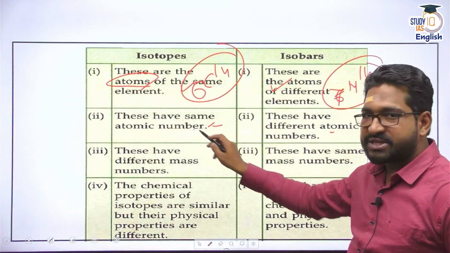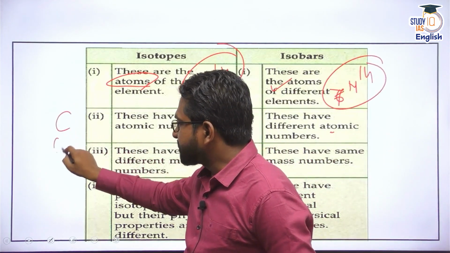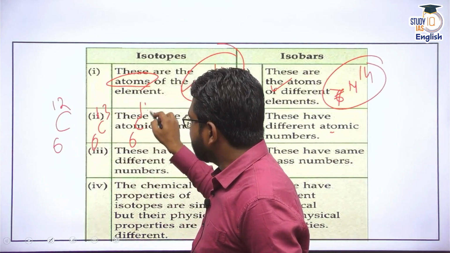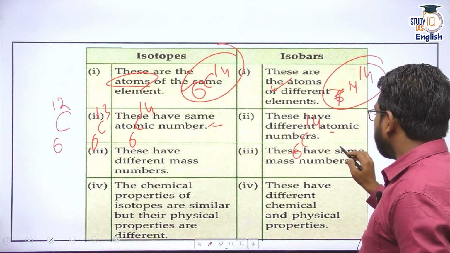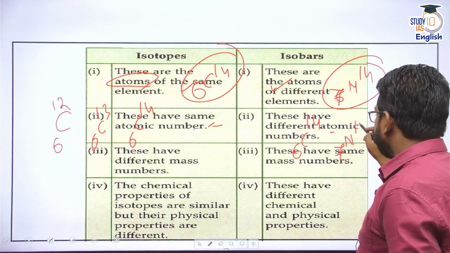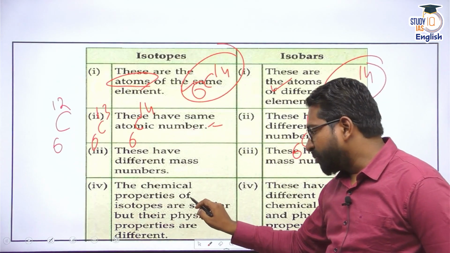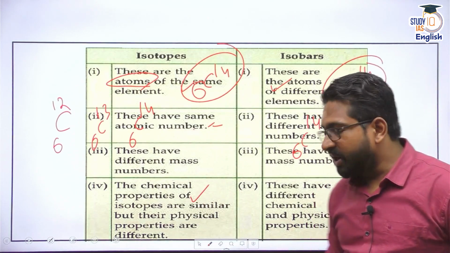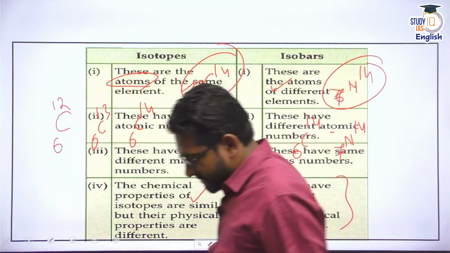Here atomic number is same for isotopes, here 6 carbon 12, 6 carbon 13, 6 carbon 14. My example for isobars would be 6 carbon 14, then 7 nitrogen 14, a very good example here, right? But do remember that for isotopes, the chemical properties are similar but physical properties can be different. But for isobars, they have different physical and chemical properties.